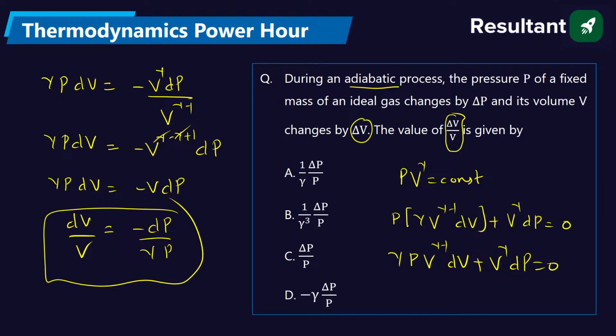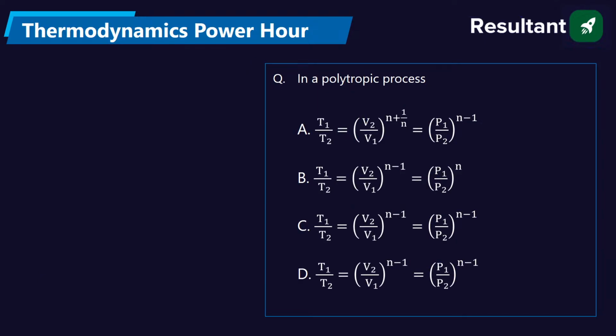So here I think there is some mistake in the options given. This is not correct, and a positive value is given, and this has to be in the numerator. This minus is there, but this has to be in the denominator. Then only this will be the correct answer. Clear to everyone? Next question.